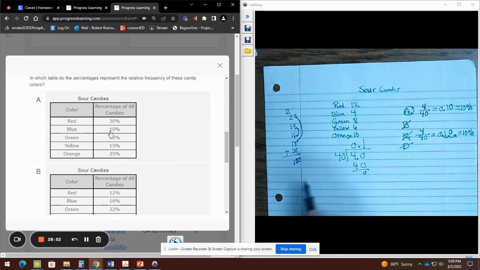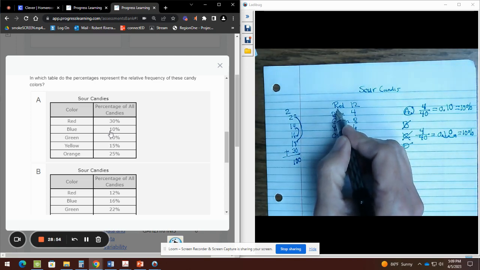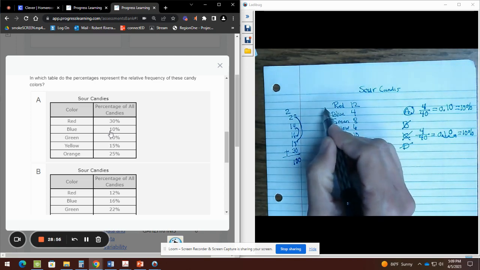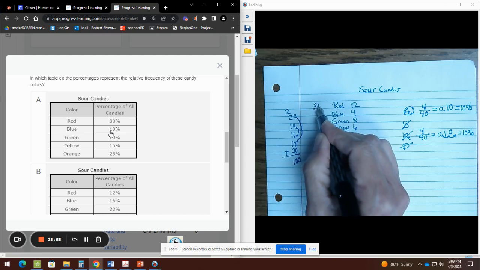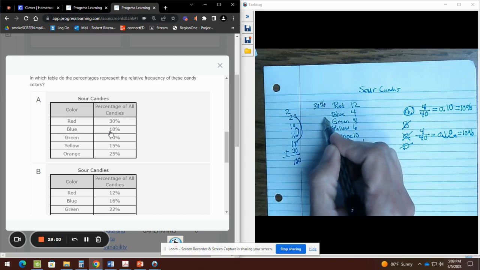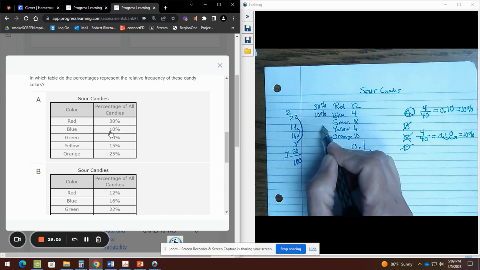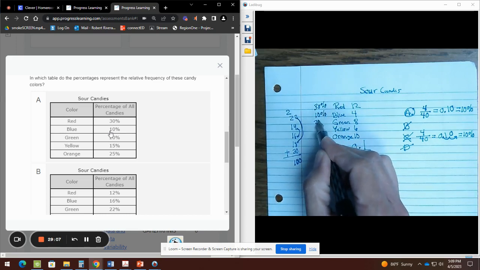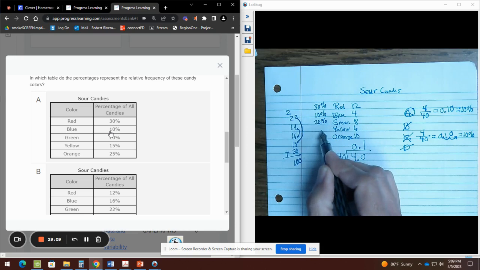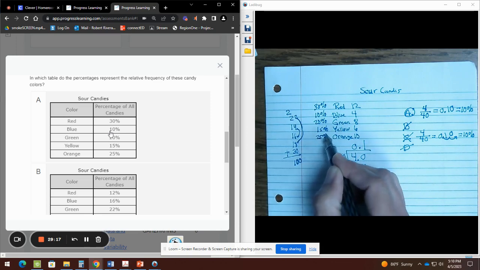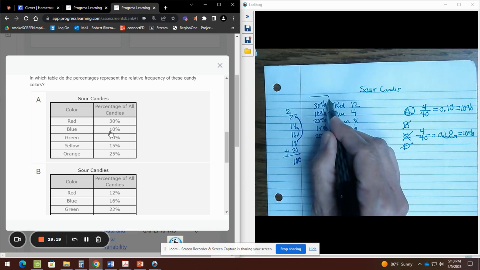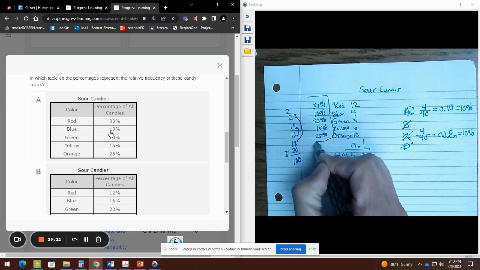Now it's important again to transfer the stuff here. So red, since I'm choosing letter A, table A, I'm going to say red was 30%, blue was 10%. I'm just copying from the table. Green was 20%, yellow was 15%, orange was 25%. So this is from the table that I chose, which is letter A.